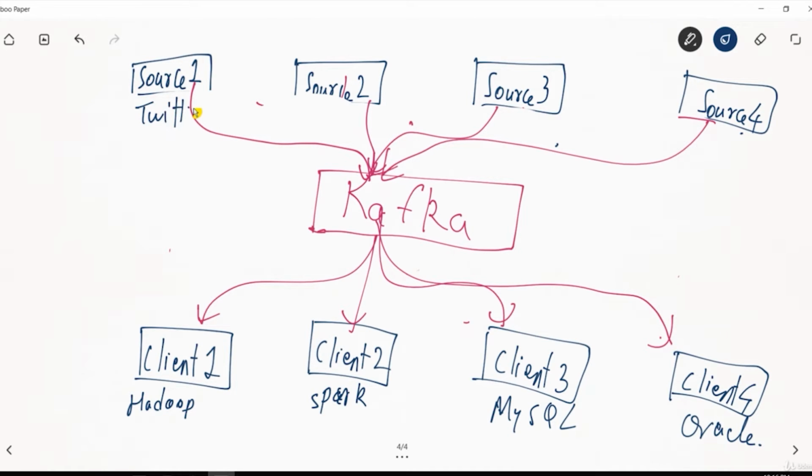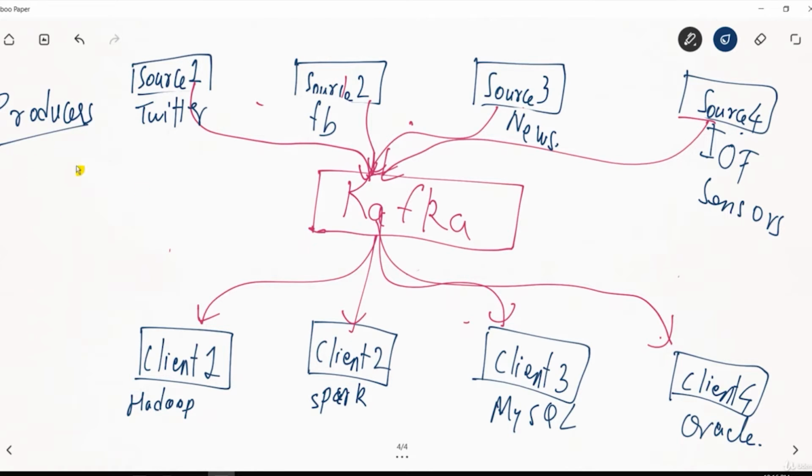So this was my Twitter, this was my Facebook, this was my news website, and this was something like IoT sensors. Now in terms of Kafka, just pay attention to all these terminologies that I am using, because they are very important from an interview point of view. These sources will be called producers. A simple question in an interview can be, what is a producer? All these sources will be called producers.